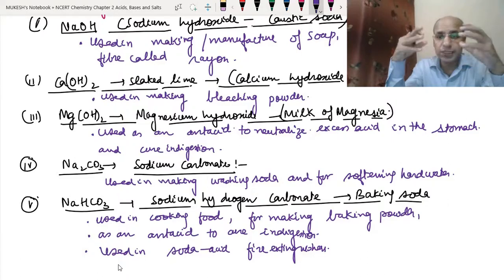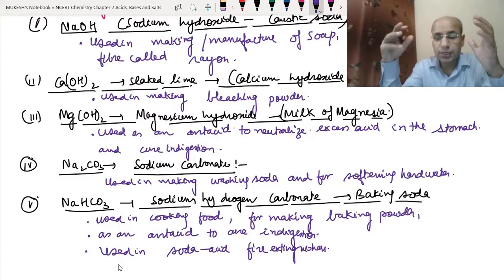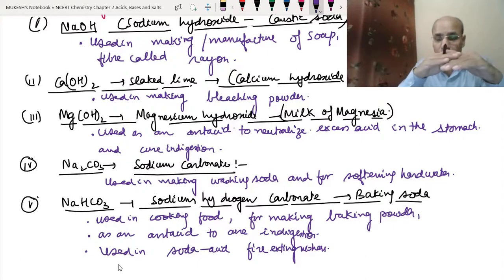What happens when they both mix together? Okay, they produce carbon dioxide and water. Water just lowers down the temperature, and carbon dioxide cuts the supply of air and extinguishes the fire. Okay, so this is how it works in the soda acid fire extinguisher.